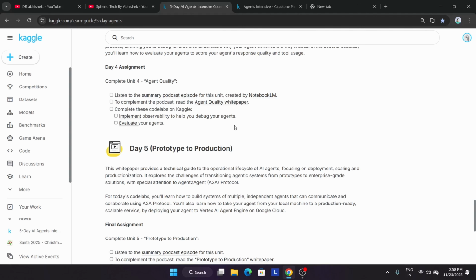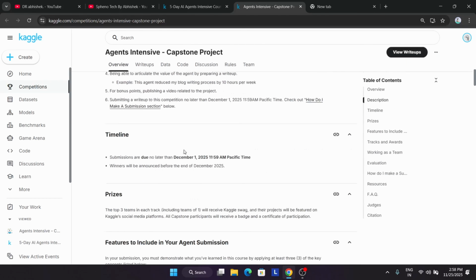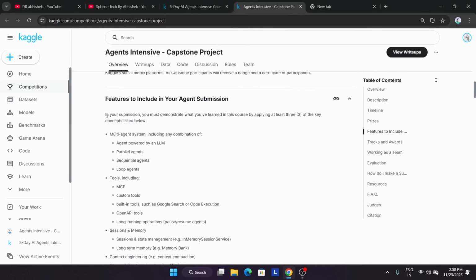So in the capstone project, you have to apply all these things. Here they have limited the usage of things. If you come over here to the capstone project, you can see they have asked to include only at least 3 key features. So at least 3 key features should be applied in this capstone project. But if you want to apply even 5 or more, depending on your skill, then you are free to do so. There is no big issue.